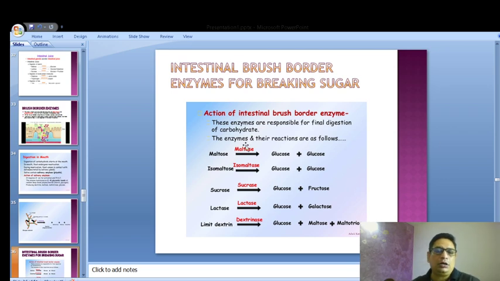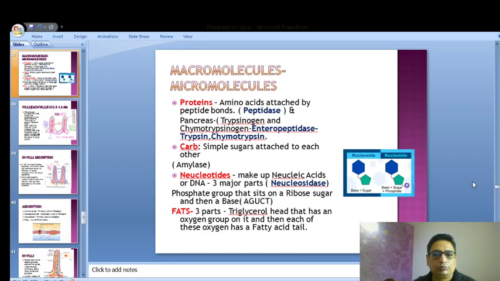So now these are the intestinal brush border enzymes that break down sugar. Now macromolecules to micromolecules. This is the real journey that we are going to learn about absorption. Now you see there are 4 types of macromolecules that are there.